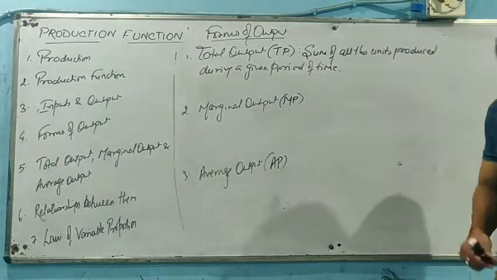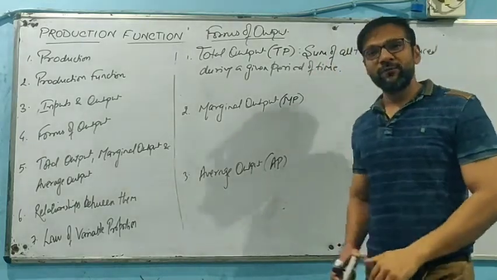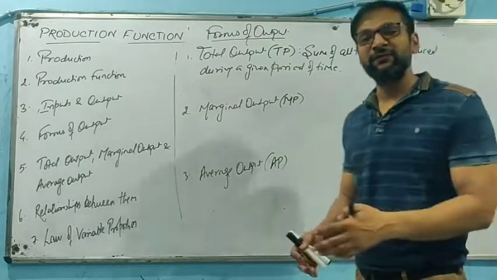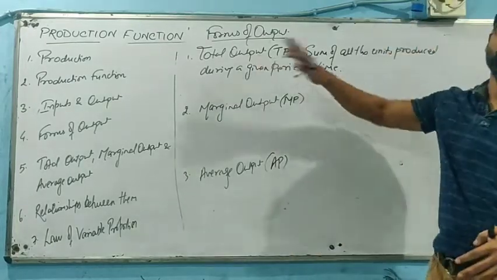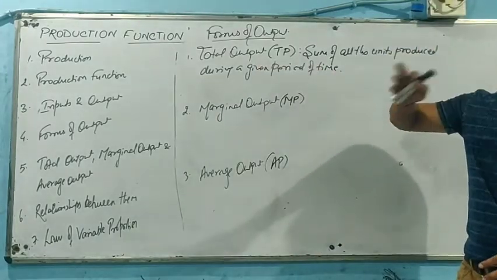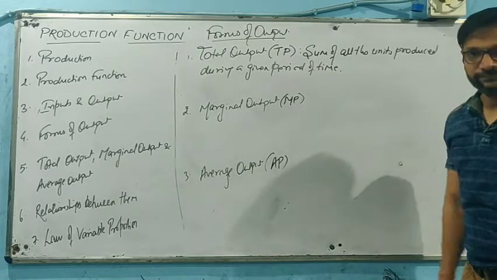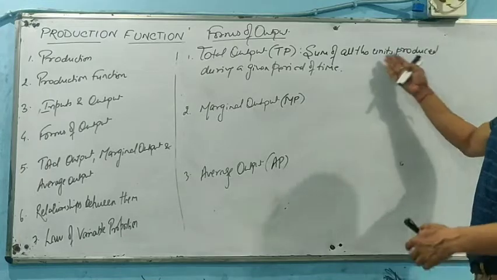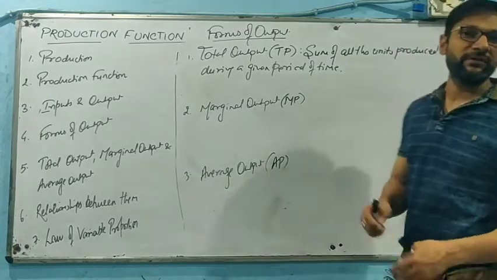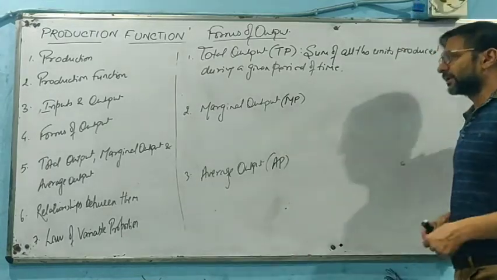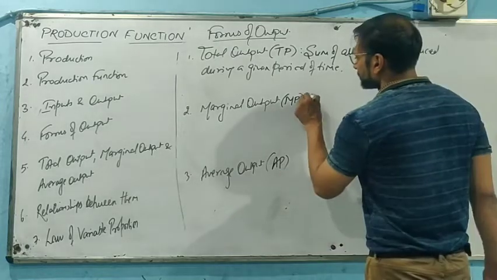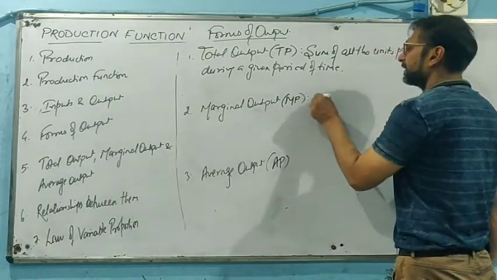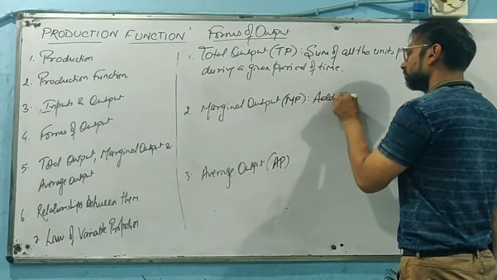It means whatever the volume of cars we have produced within 1 year constitutes the total amount of output or production in terms of cars. So again, total output is basically the sum of all the units produced during a given period of time.